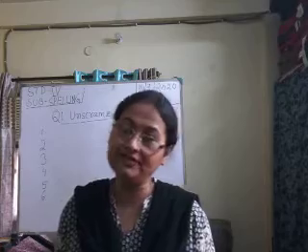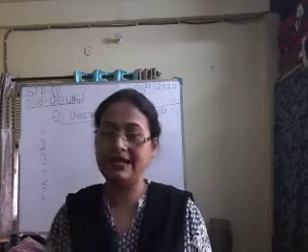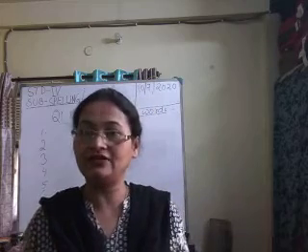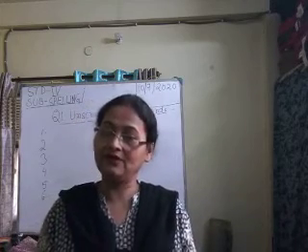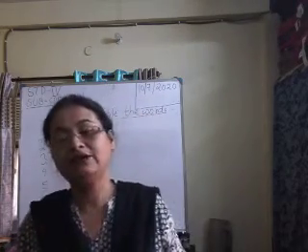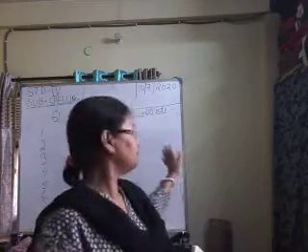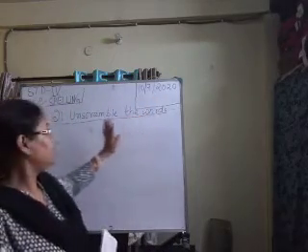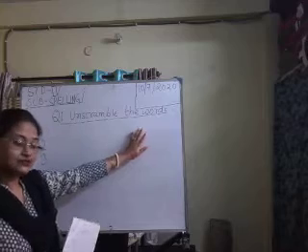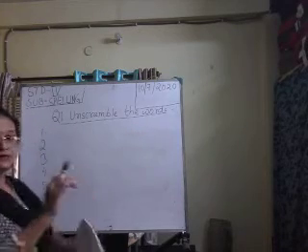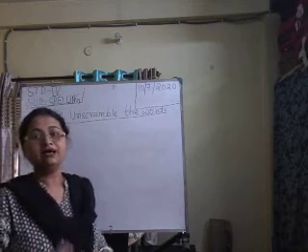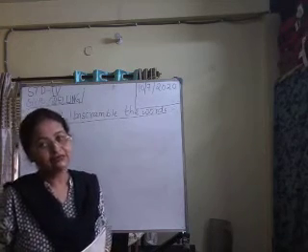In this class I'll give you 10 words that you have to unscramble, and we will do it in the class itself. So it is very important for you to take out the copy. Write in the copy and we will do it together. I'll make use of this board. Today is 10th of July and we will do unscramble the words. The first word I am giving you is not in an order. You have to rearrange the alphabets to make a meaningful word. Okay, so let us start.